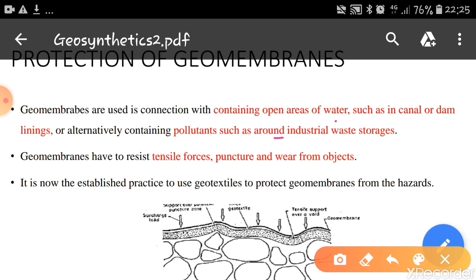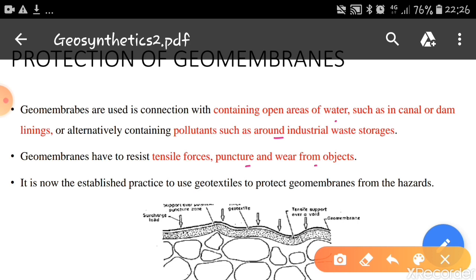While using these geomembranes, they have to resist tensile forces, puncture and wear from objects. A lot of forces and pressures will be there, and due to this a lot of tensile forces will be acting, and these geomembranes have to resist them. Also they have to be strong so that they won't tear or puncture from the objects.